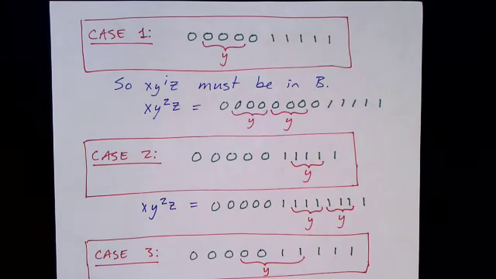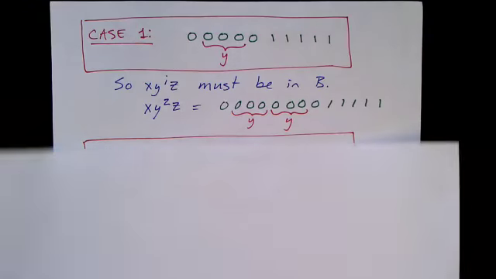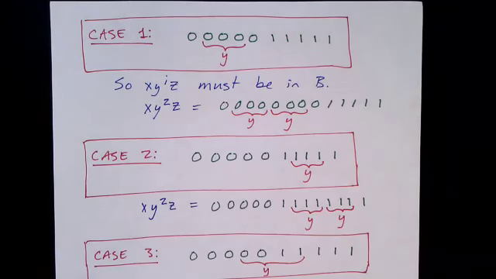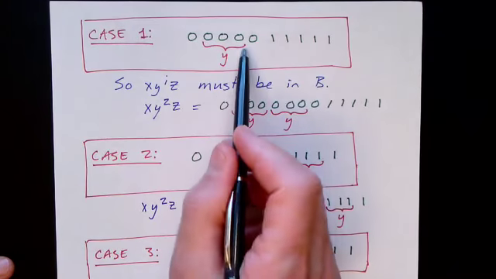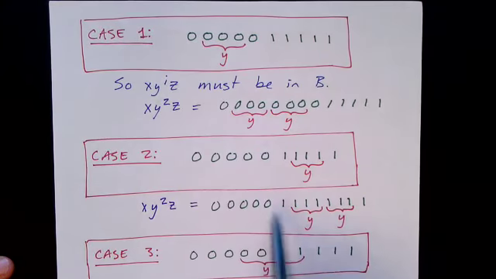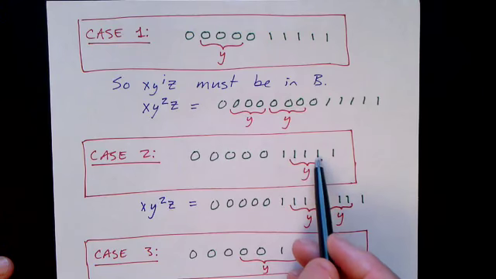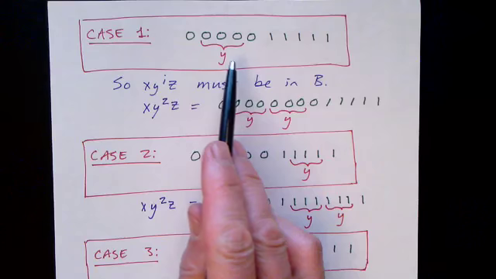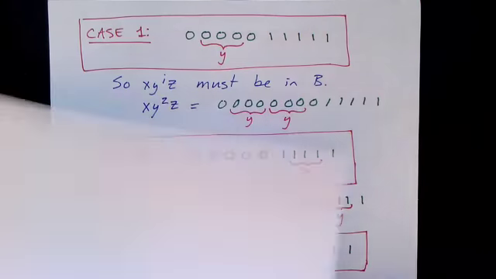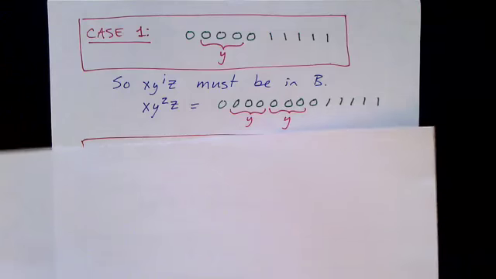These correspond to the three ways of breaking S into x, y, z. So let's consider these. The first case is that y contains only zeros. One case is that y consists of zeros followed by ones, and the last case is that y is only ones. So let's look at the first case first.